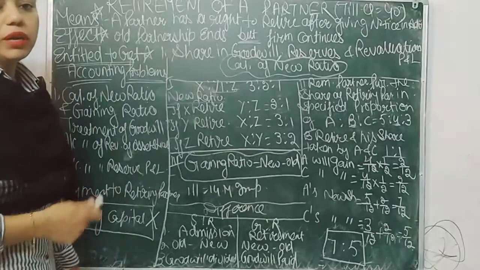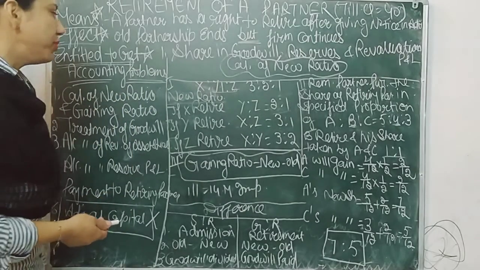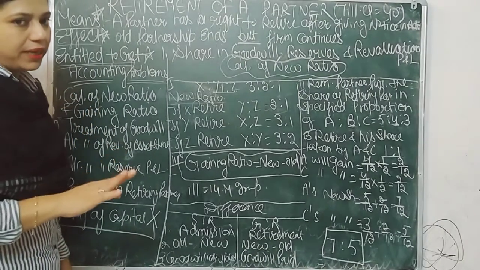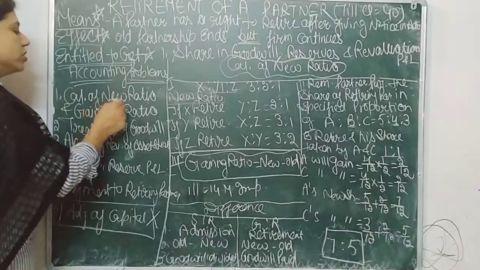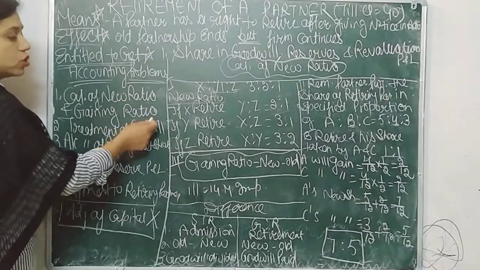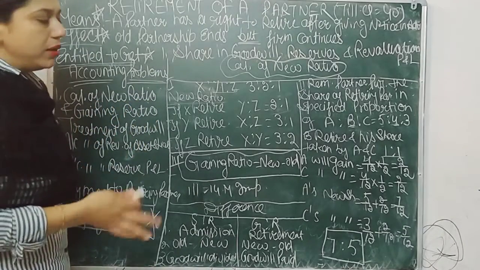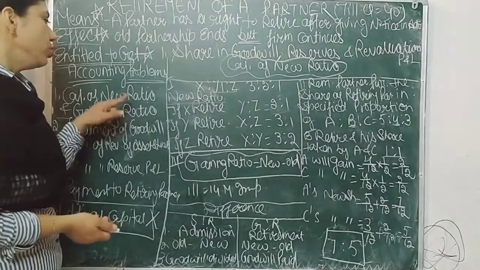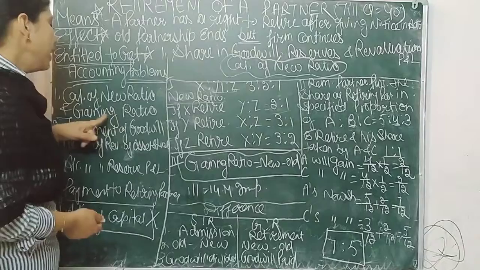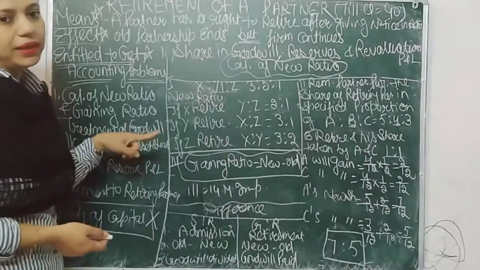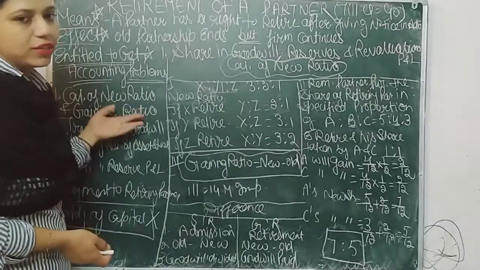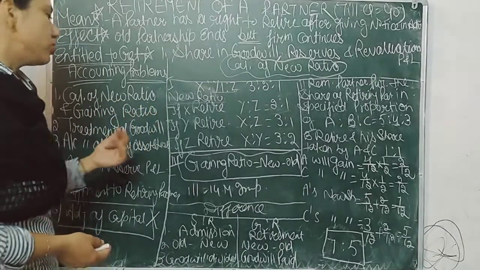So, accounting problems. What kind of accounting problems can arise at the time of retirement? There can be basically 6 types of problems that can arise. The first is calculation of new ratio and gaining ratio. It's quite normal. When some partner retires, there is a change in the ratio. So new ratio we have to calculate, and gaining ratio. If any partner retires, then the old partners must gain something. That's why we have to calculate gaining ratio.